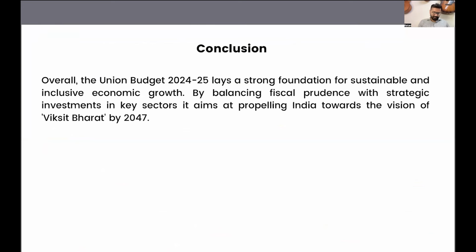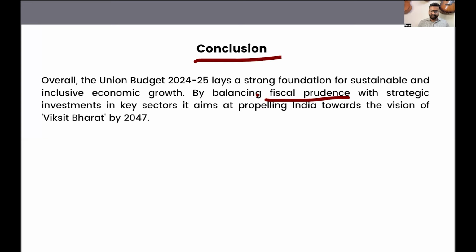Finally, in conclusion, we can say that the overall Union Budget of 24-25 lays a strong foundation for sustainable and inclusive economic growth by balancing fiscal prudence. So we have already seen that the government is decreasing the fiscal deficit.